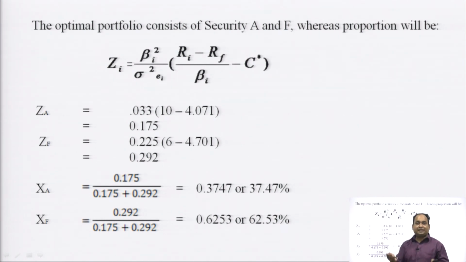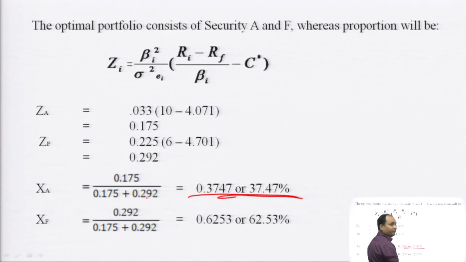Now, we can easily calculate the proportion, the ratio between two. Z for the security A, XA is equal to 0.175 divided by the summation of 0.175 plus 0.292 is equal to 0.3747, which constitutes 37.47%.